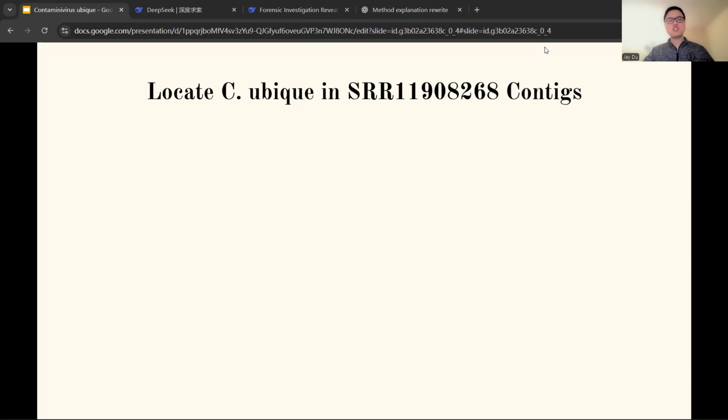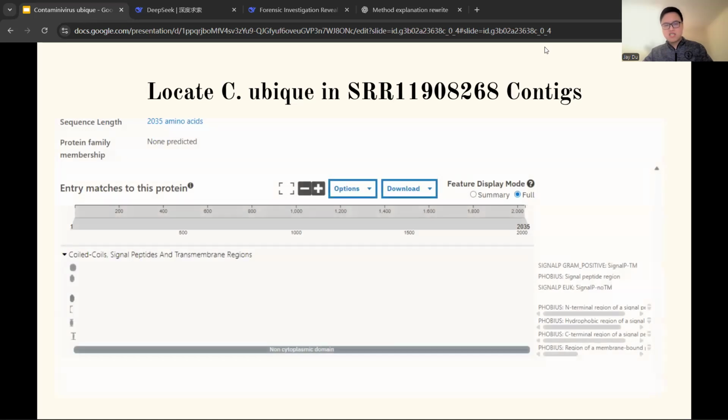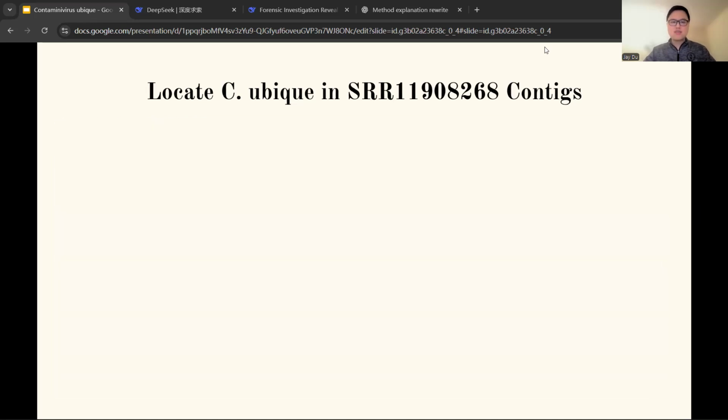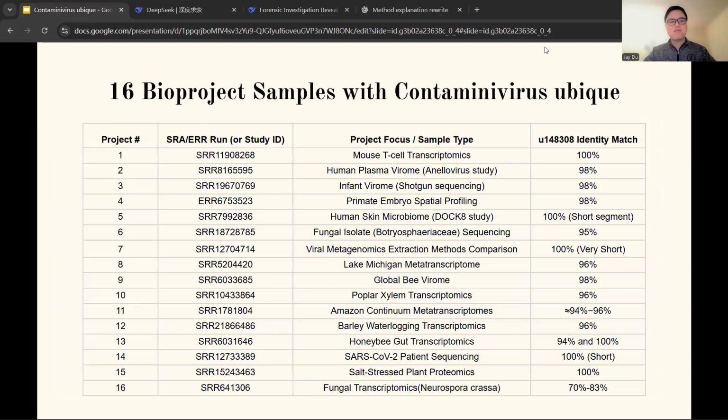The genome reconstruction was successful, but revealed an unexpected complication. Functional annotation using InterProScan provided unambiguous results. Segment 2 encodes a complete RNA-dependent RNA polymerase, while segment 1 encodes the structural shell component. But the original C-ubique fragment couldn't map to the reconstructed RdRp open reading frame. This result indicates that the contamination is more complex than initially assumed.